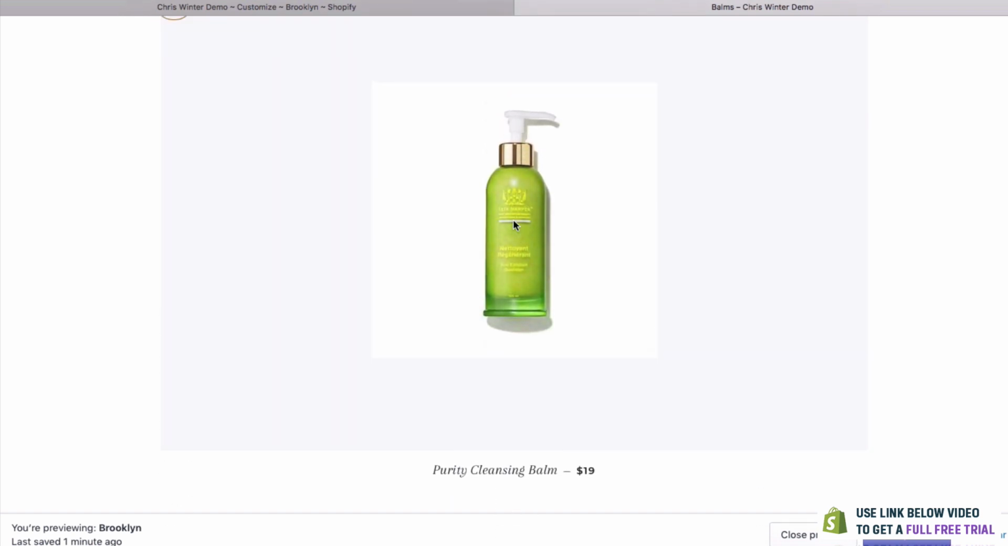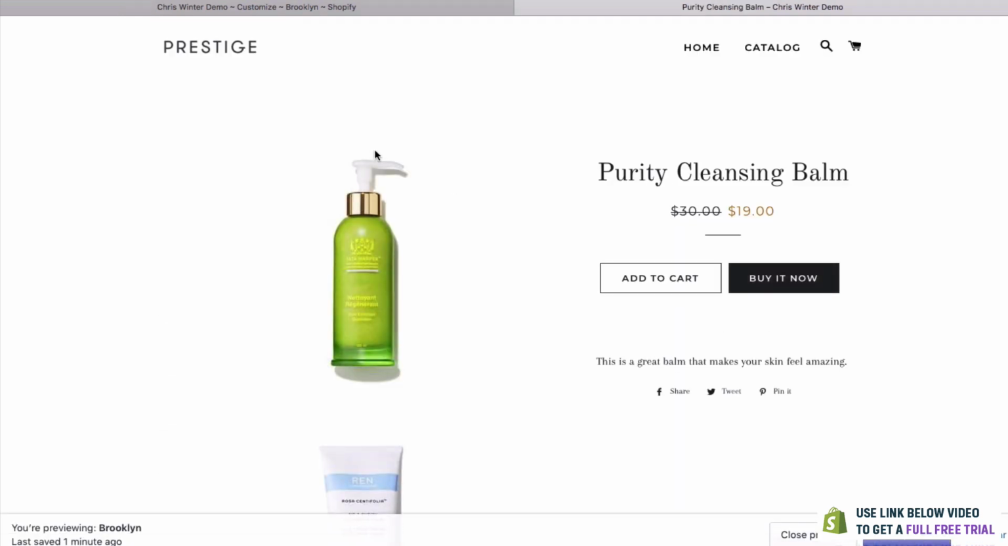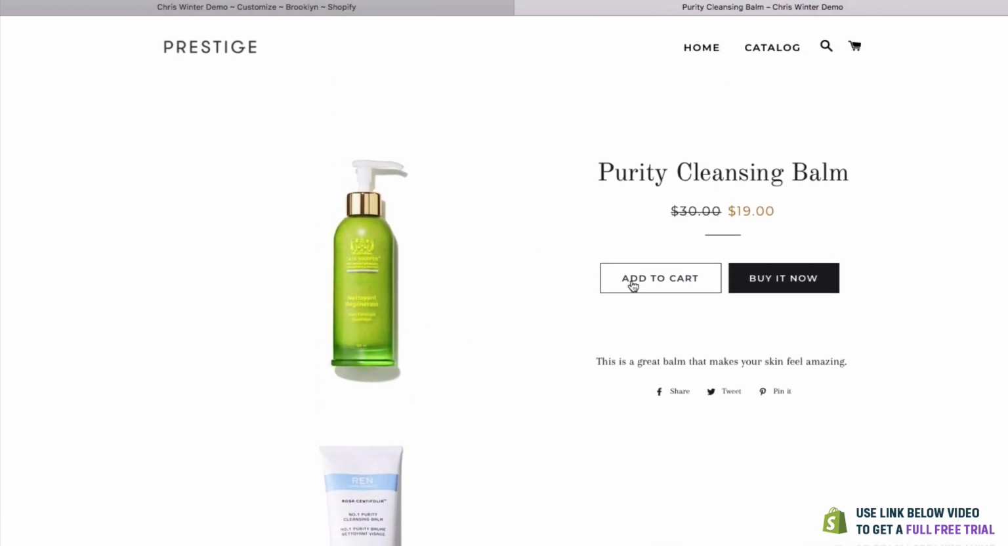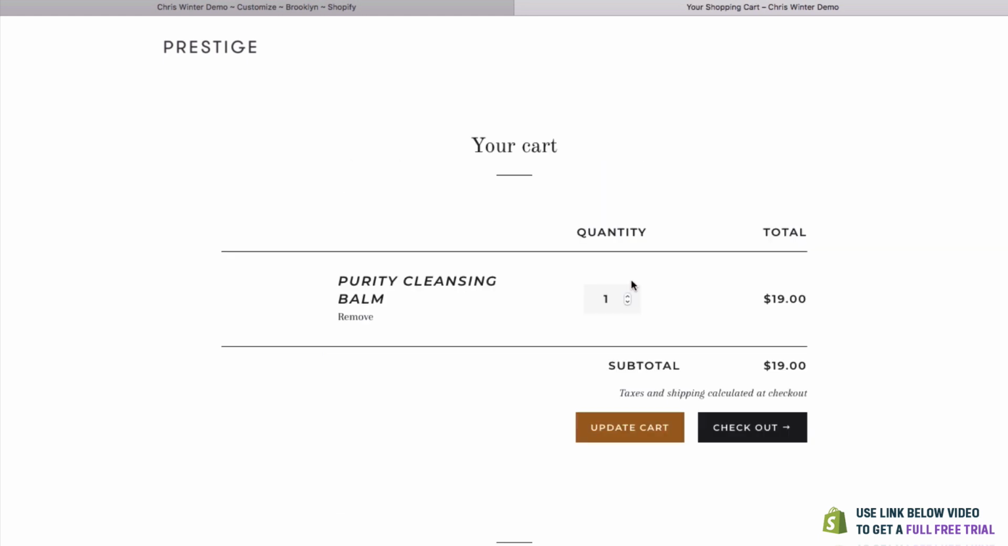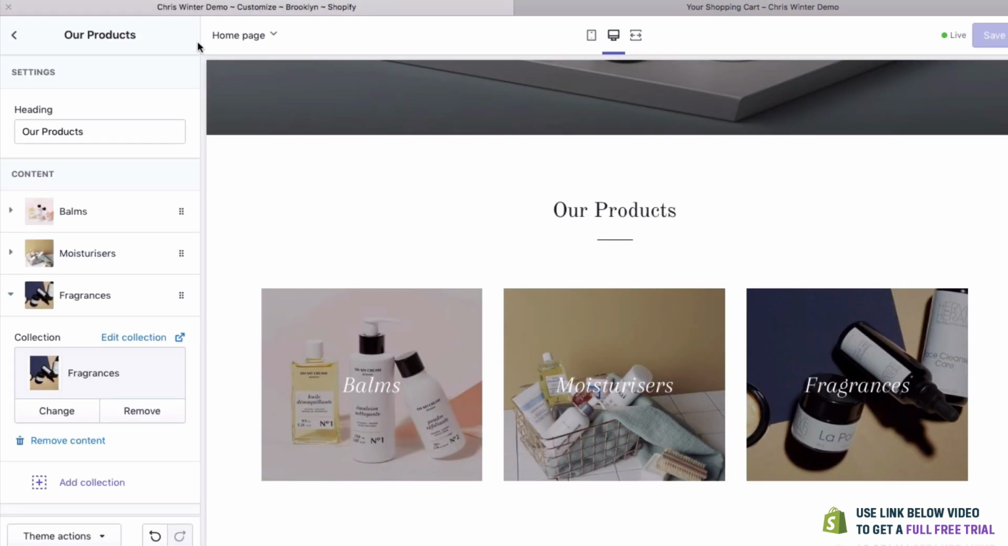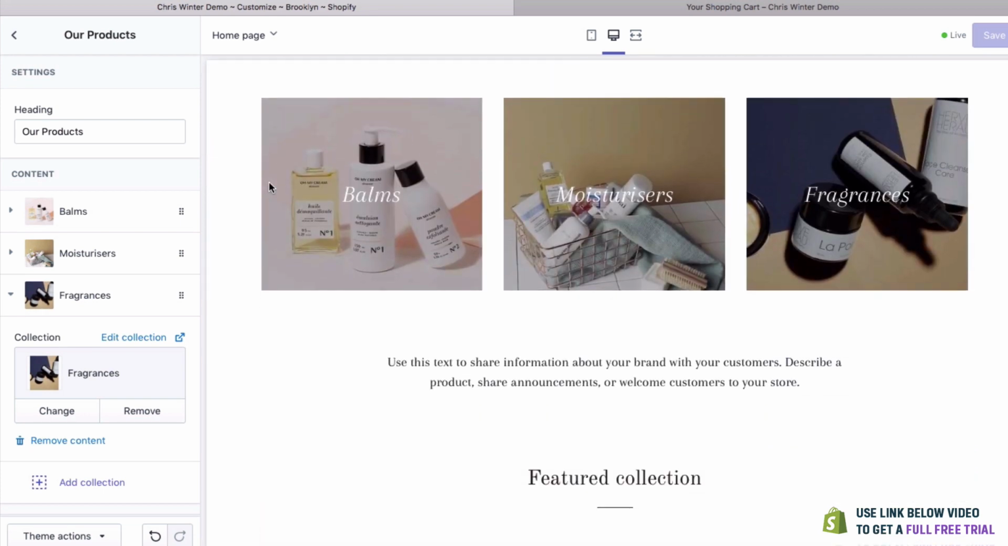So let's click on this and see again how it works. So you can see that it really looks good. We've got our photos here. What happens if we click add to cart? If we click add to cart, you can actually see it's now put it into our very own cart for people to check out. Pretty good. Let's go back to the home page where we're going to be customizing it.